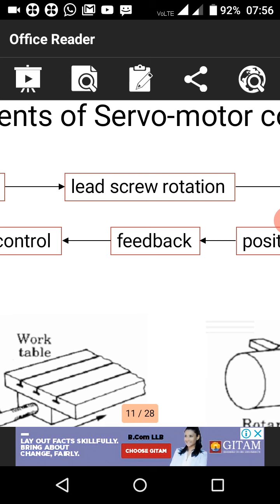It consists of a suitable motor coupled to sensors for positioning feedback. Servo motors are used in applications such as robots.